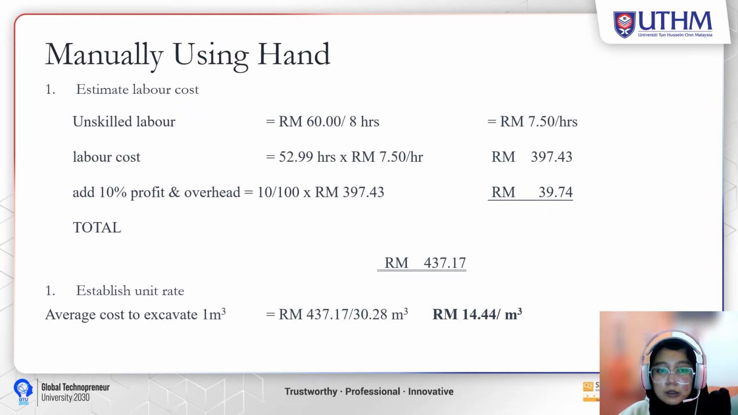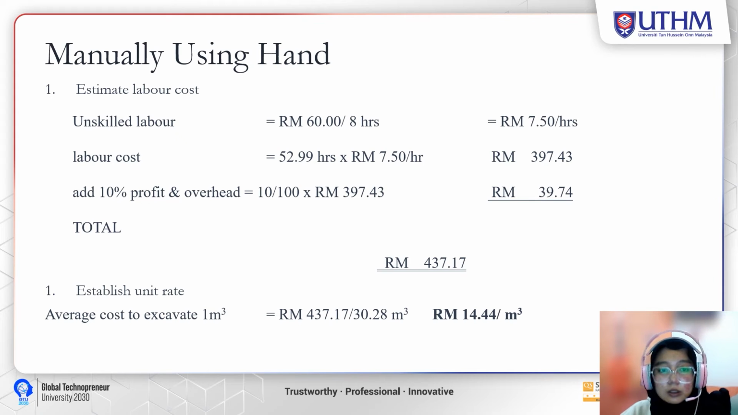For the estimate labor cost, as you can see, the unskilled labor will get around 60 ringgit for 8 hours, so in 1 hour they will get around 7.5 ringgit. To calculate the labor cost, the time to excavate, we will multiply by their rate for 1 hour, which is 7 ringgit and 50 cent, and it will total 397.43. The next one is to add the 10% profit and overhead, which is 10% of the labor cost, and it will get us 39.74 ringgit.